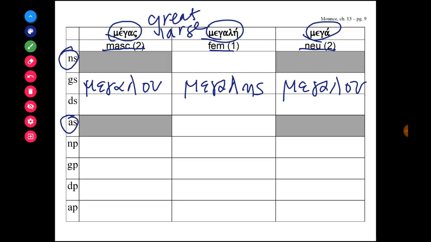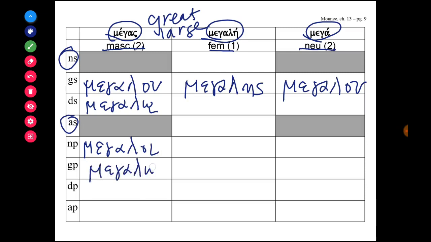The dative form for the masculine singular is megalo. We'll skip the shaded. And the nominative plural for the masculine forms is megaloi. The genitive plural is megalon. The dative plural is megalois. And the accusative plural is megalous.